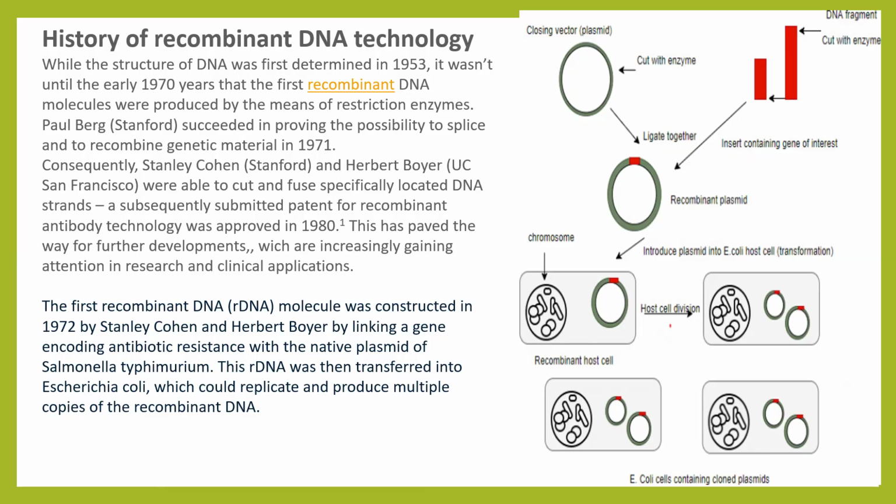Here the example is given of the cloning vector: the DNA fragment is cut by the enzyme, then ligated with another enzyme to form recombinant plasmids. The origin of replication, also known as ORI, is a sequence of bases from which DNA replication starts. Any piece of DNA linked to this sequence can be made to replicate within the host cell. Under natural conditions, each plasmid replicates to produce 20 to 30 copies per cell. So this sequence is also responsible for controlling the copy number of the linked DNA.